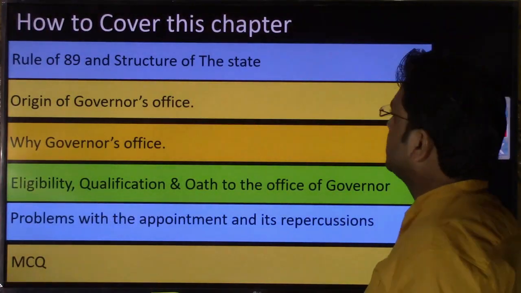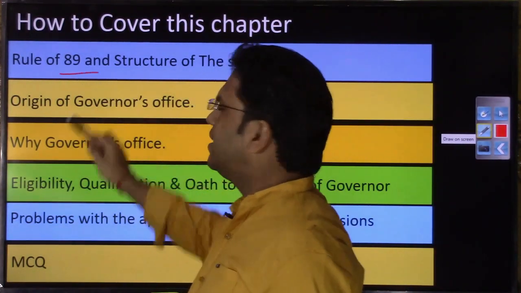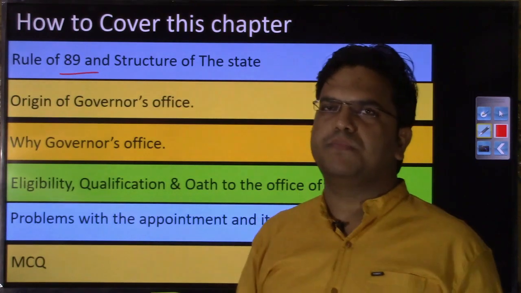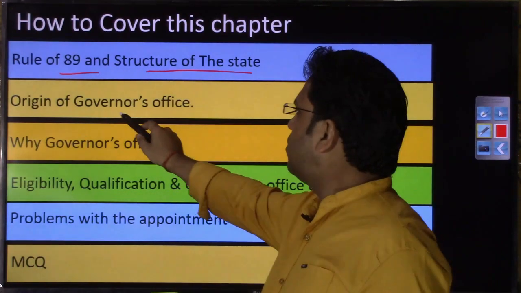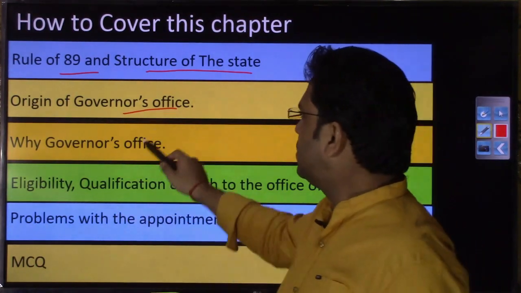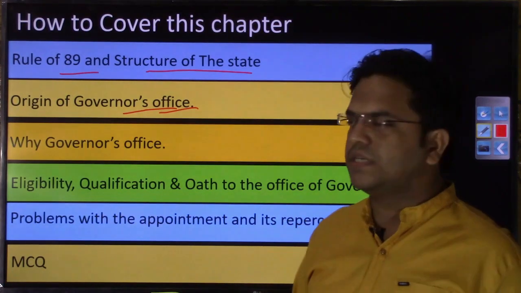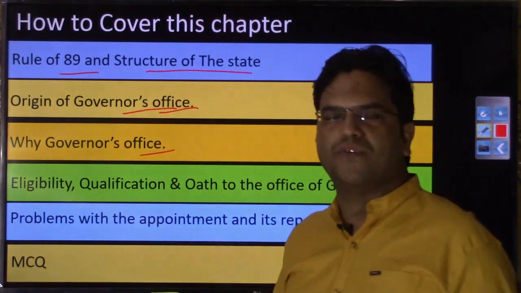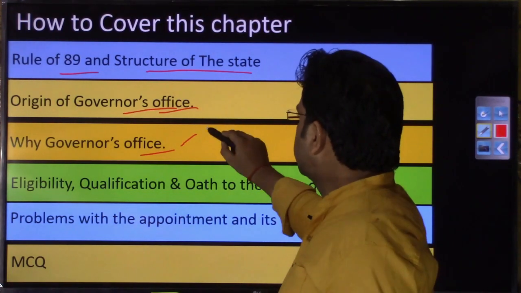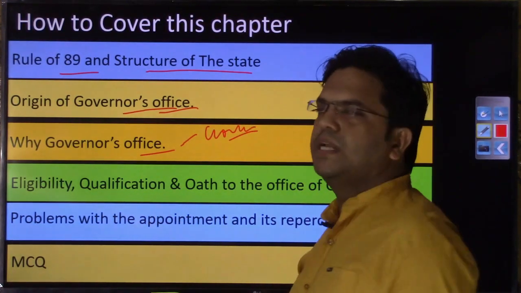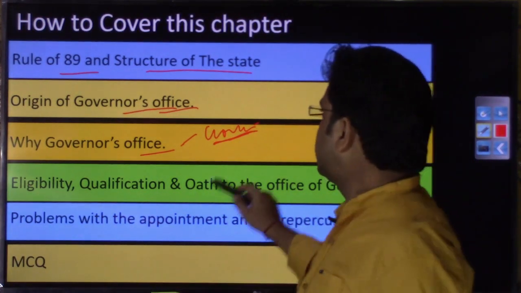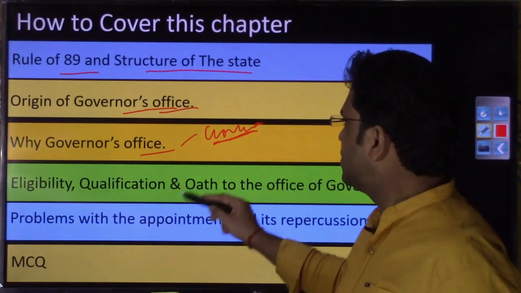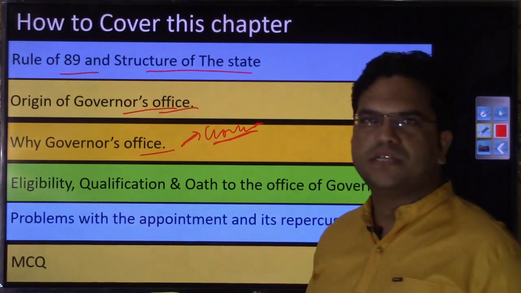So let us see what the scope of this video is. First we'll discuss what the rule of 89 is. This is nothing but a memorization technique to remember important articles. Then we'll discuss the structure of states. Then the historical underpinnings of the origin of the governor's office, and why this office came into existence. In colonial times, this office was notorious for destabilizing the elected government. So if this office had become so notorious, why did we continue it even after the operationalization of the Constitution?